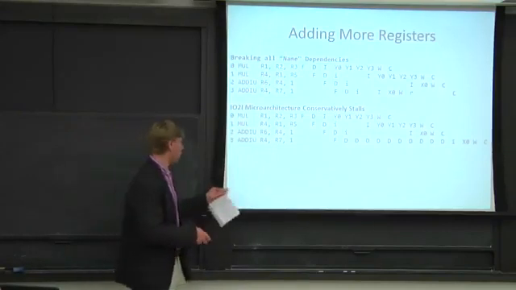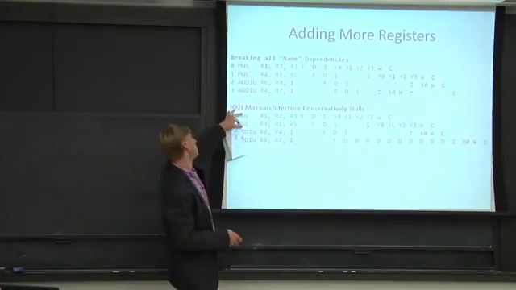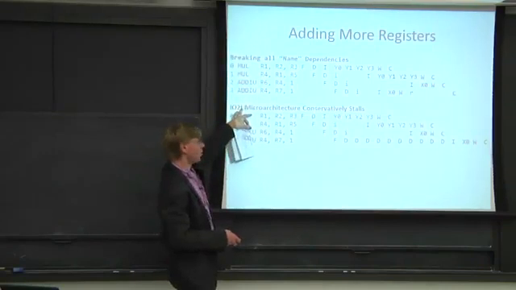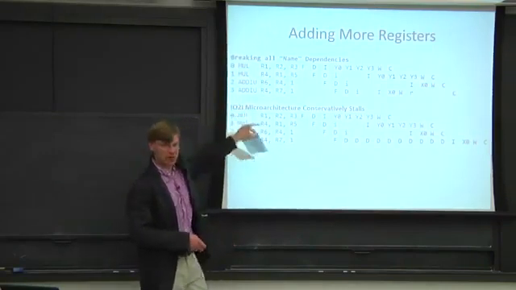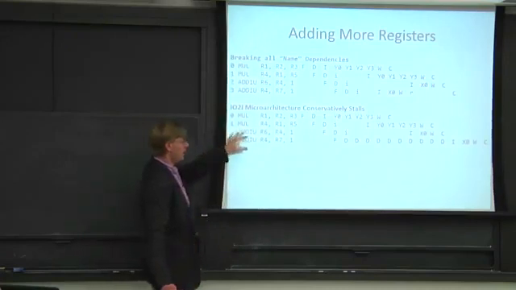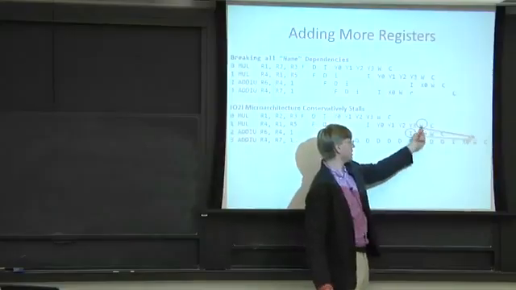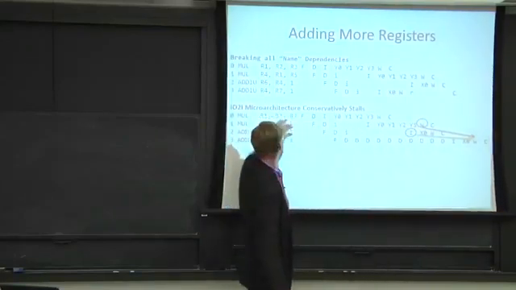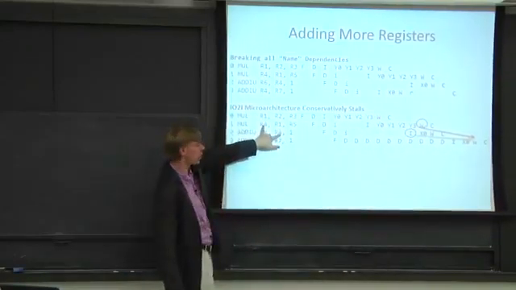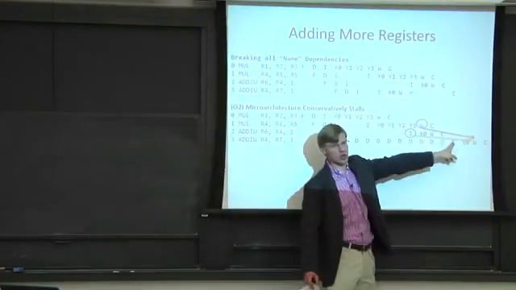So here we have our in order fetch, out of order issue, out of order write back, and in order commit pipes. This is our most advanced one from last time. But it conservatively stalls on write after write and write after read dependencies. And that's drawn here with these arrows. So we can't even issue this instruction until we know that, let's say, these two instructions here, which have something to do with register 4, commit. And then we can go to issue this.